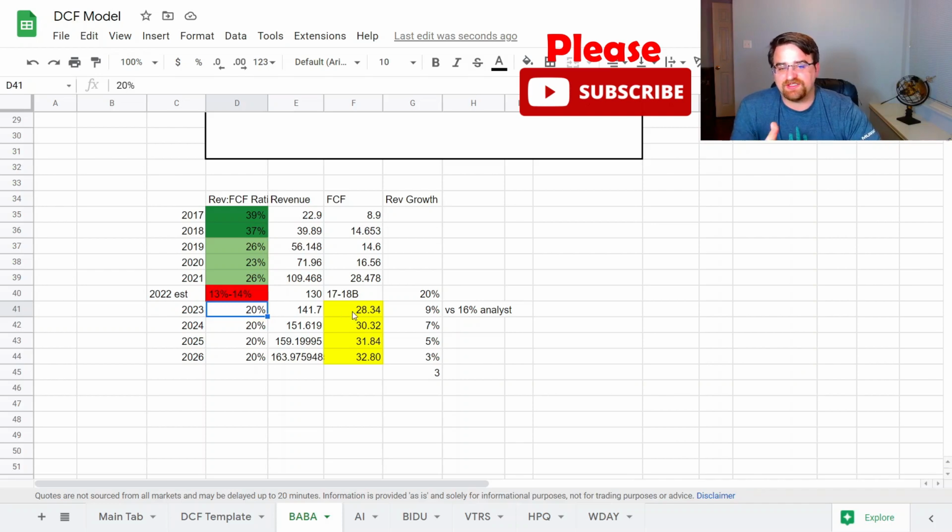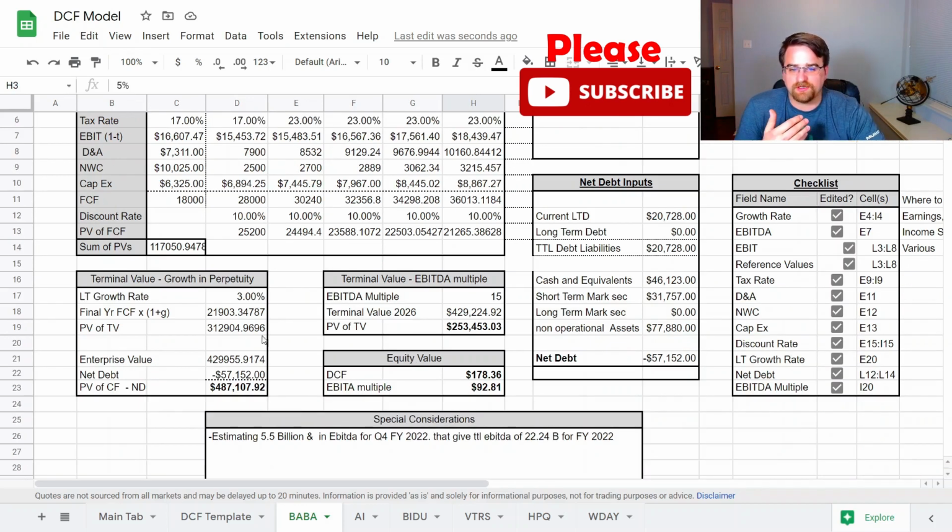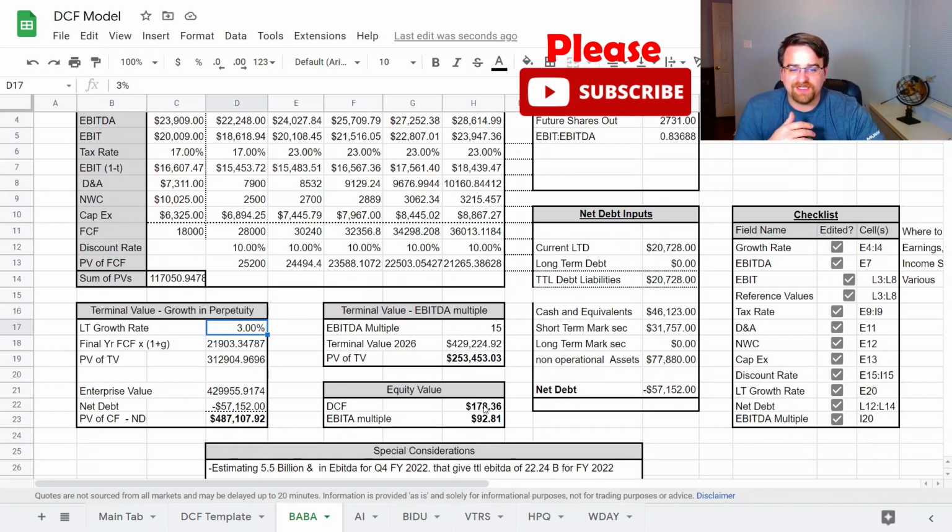That gets us to $28 billion. So I went ahead and plugged that into our calculation here for 2023. And then after that, I had a rate of growth of 9%, 8%, 7%, 6%, and 5%. So with that being said, that increases, and I went ahead and have a long-term growth rate at 3%, and that gets us to